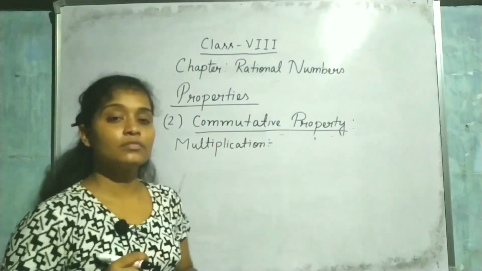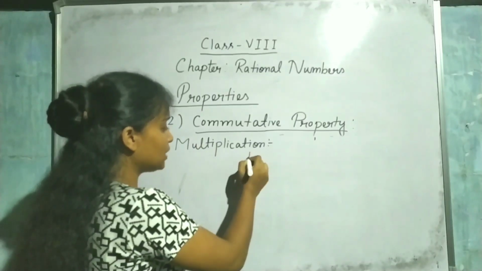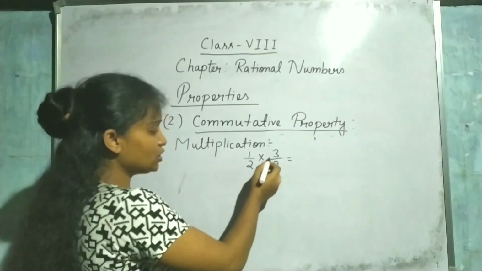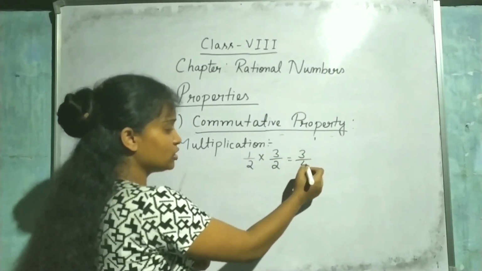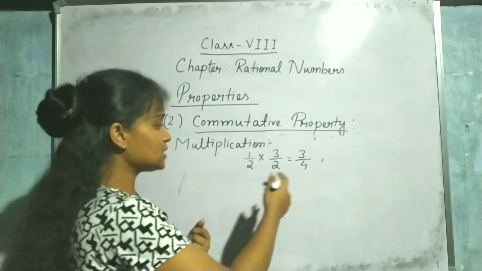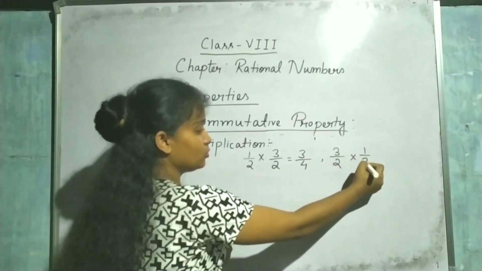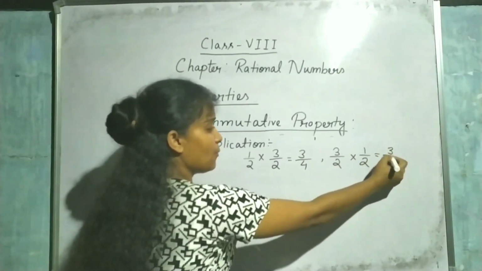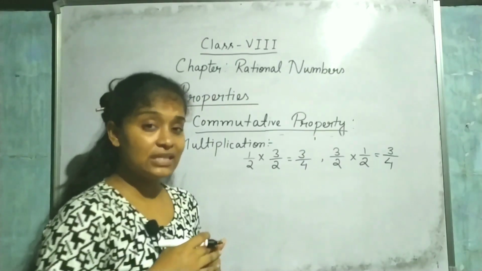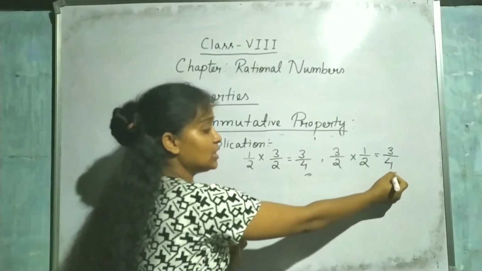Let us check. Now look at multiplication. Take two numbers like 1 by 2 into 3 by 2. Then it becomes 1 times 3 is 3, 2 times 2 is 4. Now what do I need to check? I have to change their places, like 3 by 2 into 1 by 2. Then also 1 times 3 is 3 by 4. Now when I change the places of the numbers, the answer is